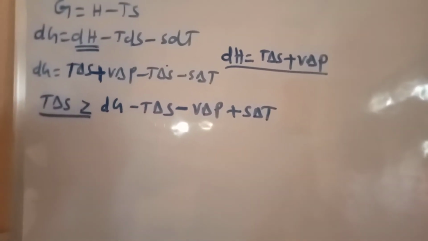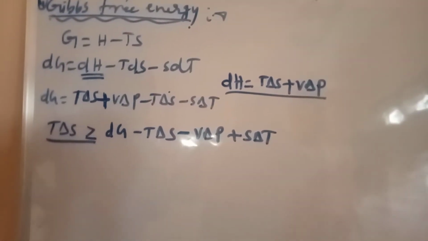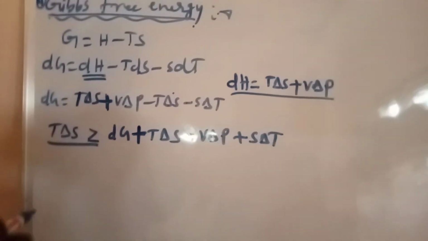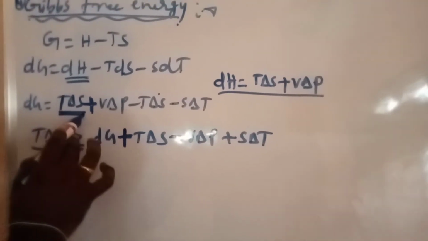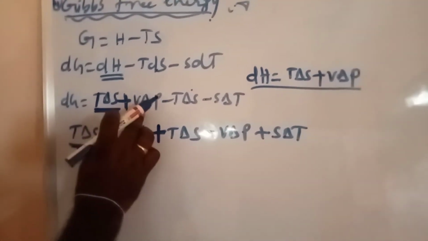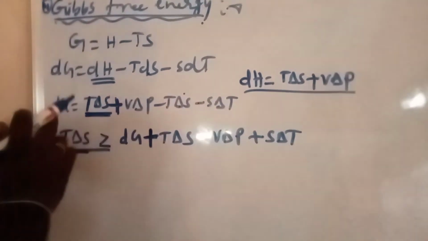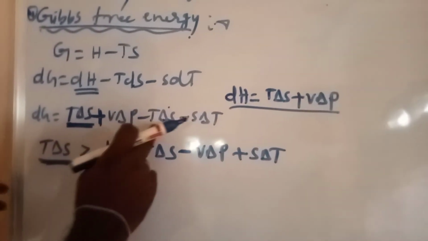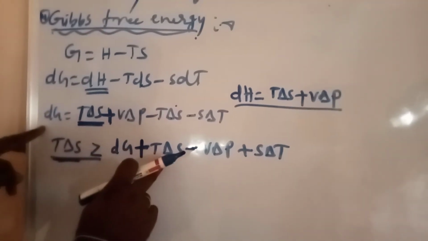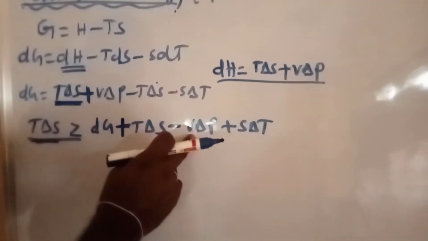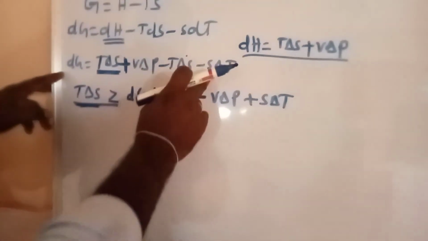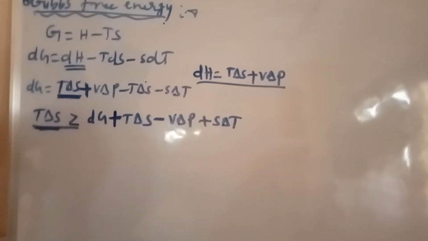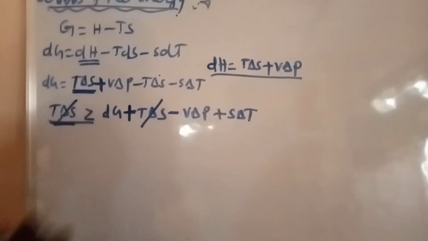Now here, what will be cancelled? Listen carefully. From this equation we get T delta S as it is. Okay, I am writing T delta S. After that, the remaining three terms I write as dG. Now dG, here minus T delta S when written as here plus T dS. After that, here plus VdP, here when writing minus VdP. Minus SdT is there, here plus SdT. Now we can cancel easily. T delta S will be cancelled.